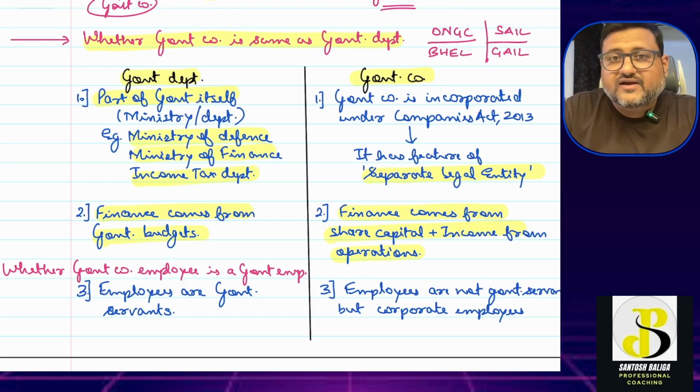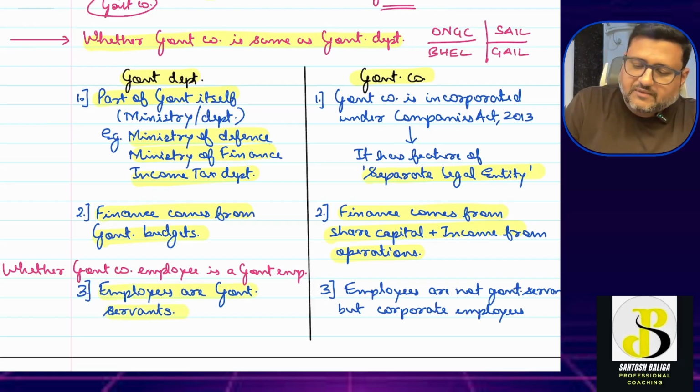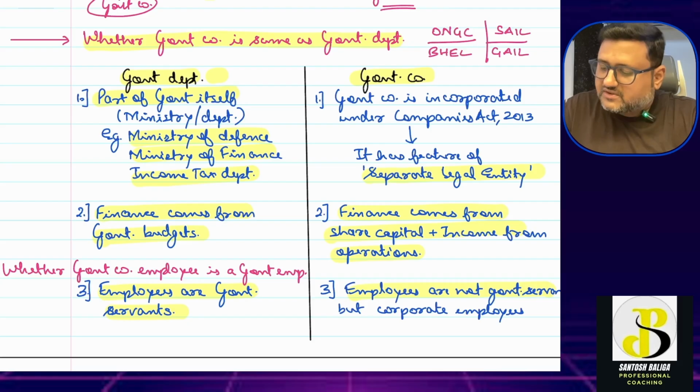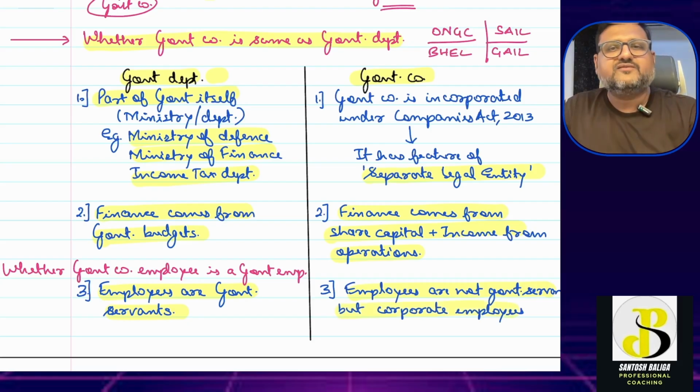They do not have all the rights which are there with the government servants, because the government servants are working as per the civil employment rules, whereas the government company employees are under the scope of their terms of employment, the contract of employment. Okay, this part is clear. So the third point is employees are government servants for a government department, whereas employees are not government servants but corporate employees for a government company.